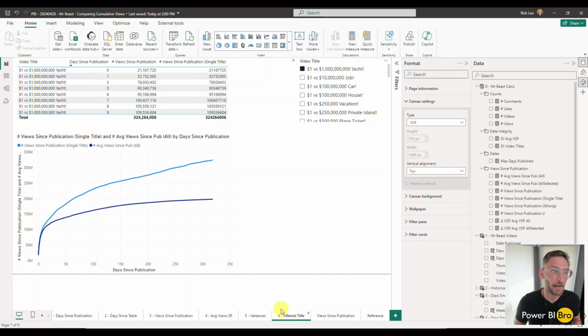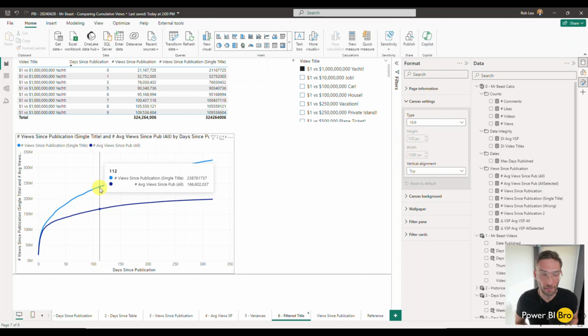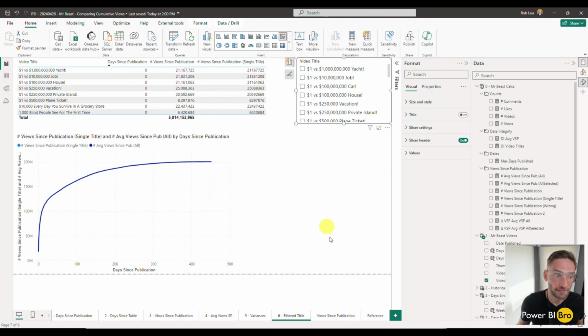Finally, another very cool thing is creating this chart on the left. This is a way that you can create another measure that essentially only shows up when you have a video selected. So if I take this away, you'll see it's gone. What this curve is doing is saying average views since publication for everything.